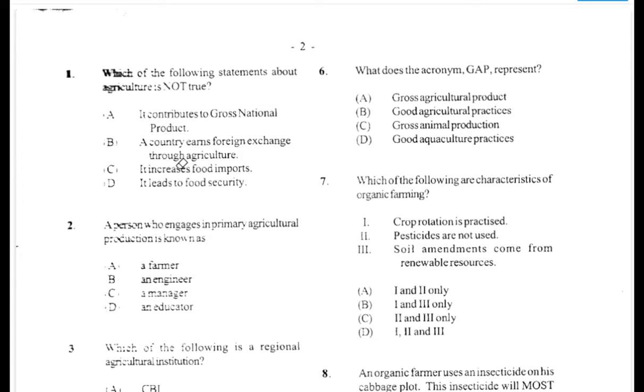Today we will be looking at the 2009 Agricultural Science Past paper, paper 1. Let us get straight into the questions.